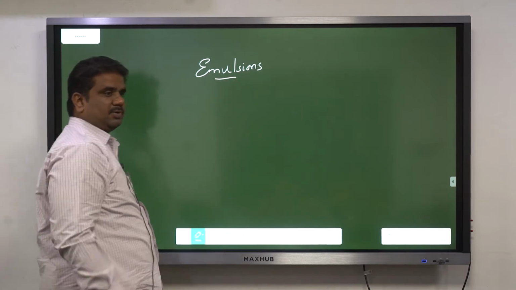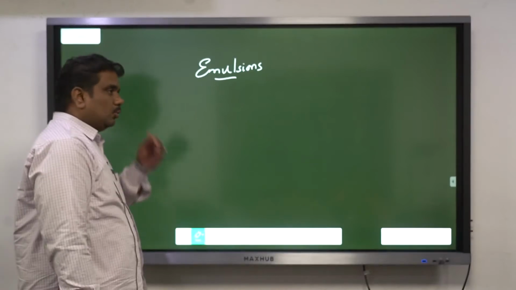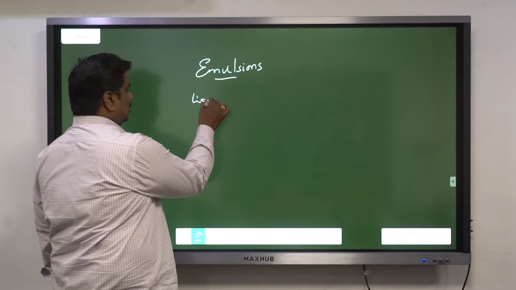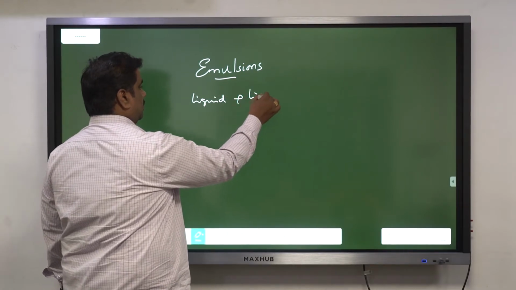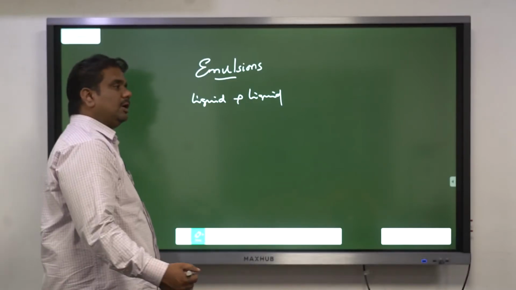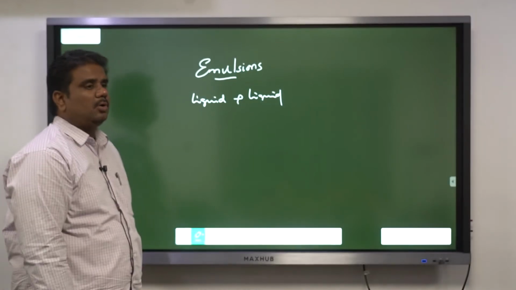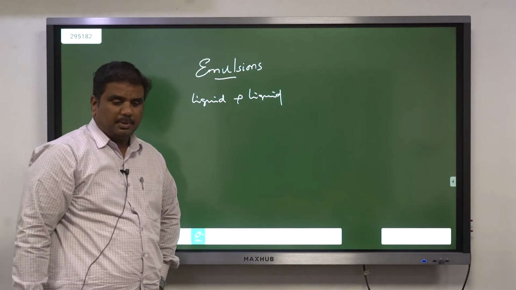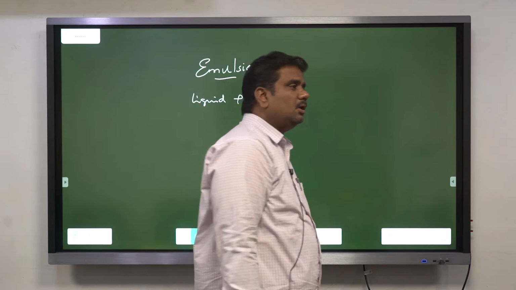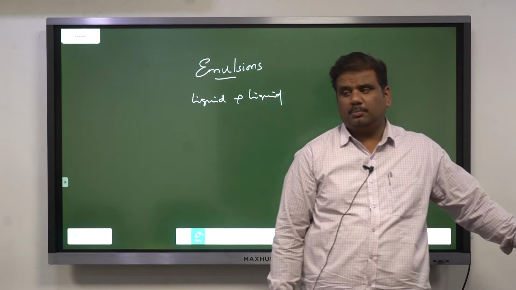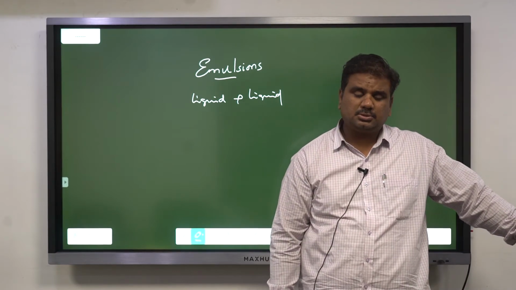So I already wrote one example for emulsions, right? When I talk about emulsions, generally these will be liquid in liquid. But whenever you mix two liquids, they will not mix thoroughly. The best example for that is oil and water. In the case of emulsions, the two liquids will never mix thoroughly. Such a combination or mixture, you call emulsions.